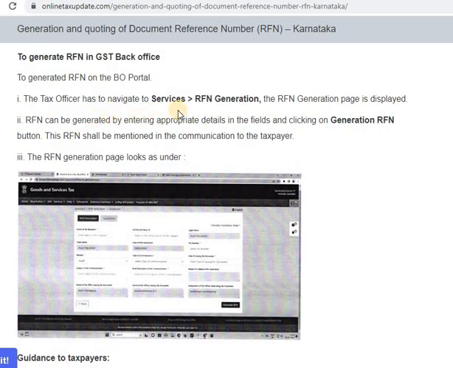The tax officer has to navigate to Services, RFN Generation. The RFN generation page is displayed. Second, RFN can be generated by entering appropriate details in the fields and clicking on the Generate RFN button. This RFN shall be mentioned in the communication to the taxpayer. The RFN generated page looks as under.